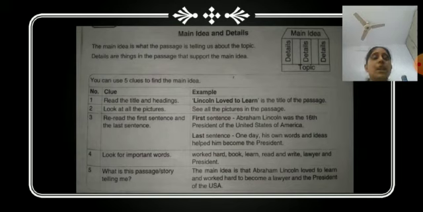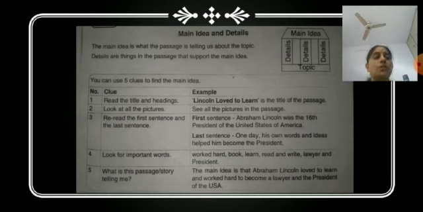You can be asked to answer the question, what is the main idea of the passage? The main idea of the passage is whatever the passage is telling us about the topic. Say, for example, if the topic given is The Liberator, then what is defined under that chapter name? Why is the name Liberator given?